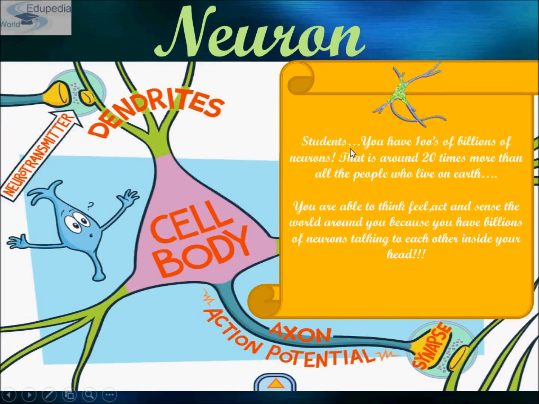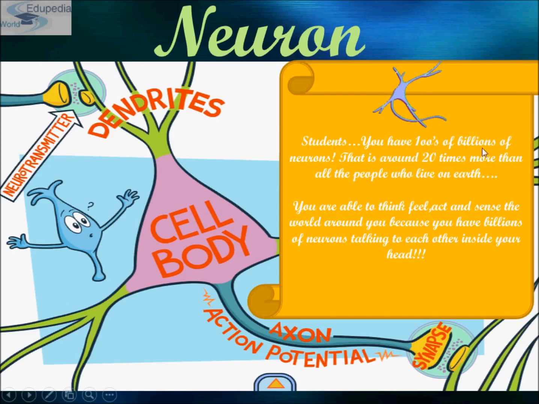Neurons. Neurons are the building blocks of the neural system of humans. They are highly specialized cells which can detect, receive, and transmit different kinds of stimuli.